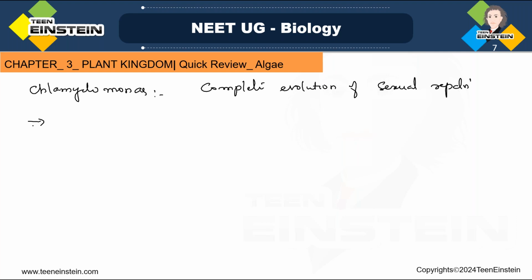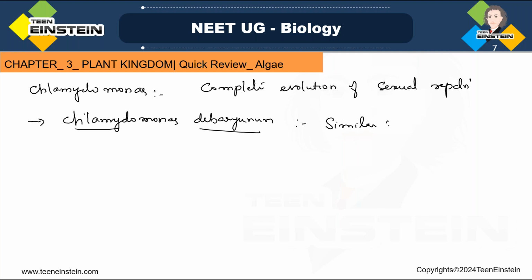And another point which you need to learn is Chlamydomonas debaryanum. Note down these things, these are important points. In Chlamydomonas debaryanum, the gametes are flagellated and have similar size. Similar size and flagellated gametes you can see.